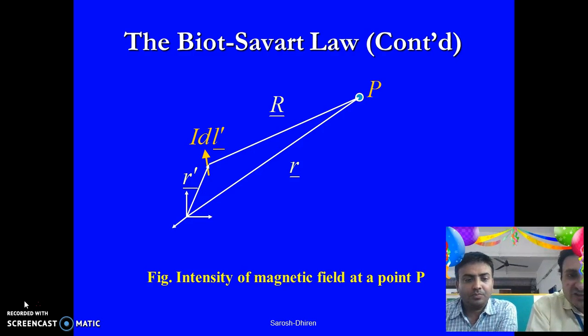In terms of the field distribution, the figure shows that in a three-dimensional Cartesian coordinate system, the arrow indicates the current flowing, which is indicated by the blue colored. IDL is the current element, that is a small infinitesimal current element carrying the current I. Capital R is the distance which is indicated, and small r is basically the displacement from the origin to that of the point of interest. We can say it is an effective distance or an equivalent distance. Point P is the point of interest where actual intensity of magnetic field is required to be found out.